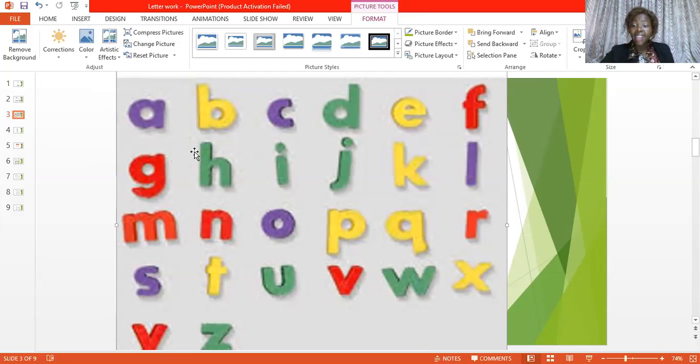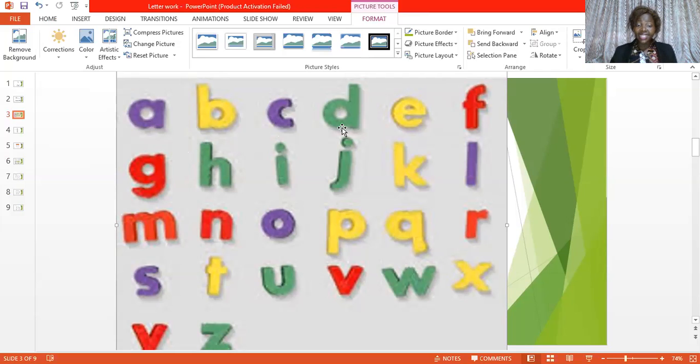Letter A, sound A as in apple. Letter B, sound B as in ball. Letter C, sound K as in cat. Letter D, sound D as in dog. Letter E, sound E as in egg. Letter F, sound F as in fish. Letter G, sound G as in goat. Letter H, sound H as in house. Letter I, sound I as in ink. Letter J, sound J as in jog. Letter K, sound K as in kettle. Letter L, sound L as in leg. Letter M, sound M as in mango.